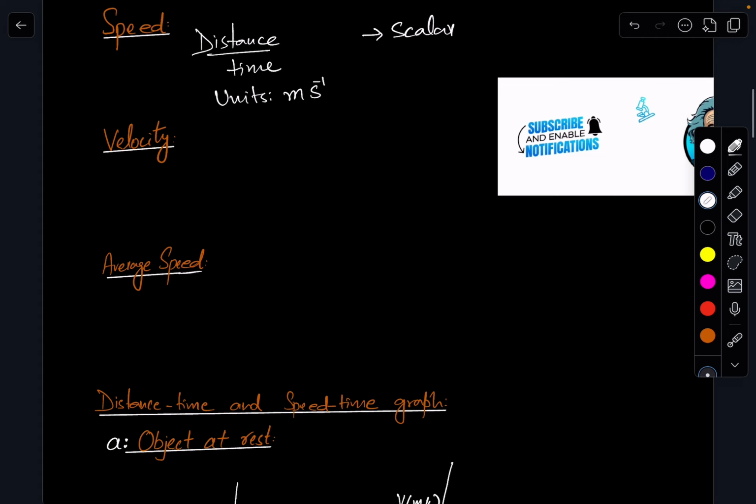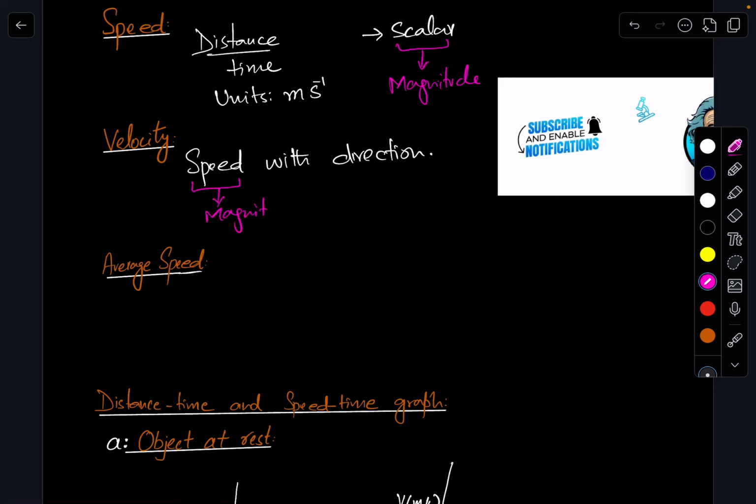For velocity, we can define it as the speed with direction. So if we discuss speed, it's a scalar. Scalar means it only has magnitude, okay? And when you talk about velocity, velocity will be the speed with direction. It means it will have magnitude, which is the speed, and it has direction, right? So magnitude plus direction.